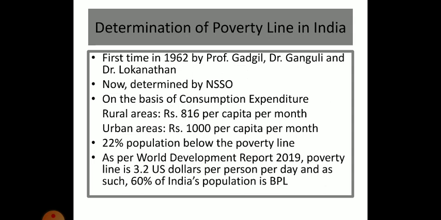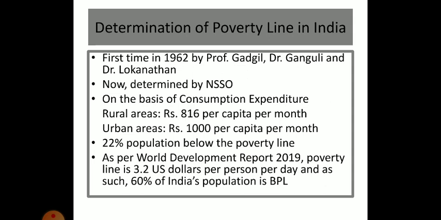And this measurement is done on the basis of the minimum consumption expenditure. As we have already seen, in case of the rural areas in India, the definition goes rupees 816 per capita per month, and in case of urban areas it goes rupees 1000 per capita per month.